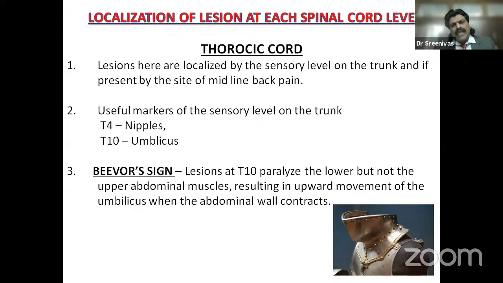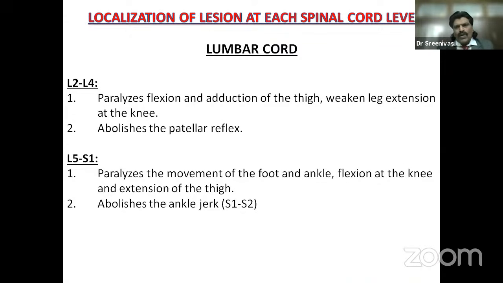The upper abdominal muscles, as usual, will contract and will pull the umbilicus upwards because the umbilicus is T10. So the movement of the umbilicus is upwards. If we see the movement of the umbilicus upwards, we know the lesion is at T10, and this is known as Beevor's sign. Now we go to the lumbar level.